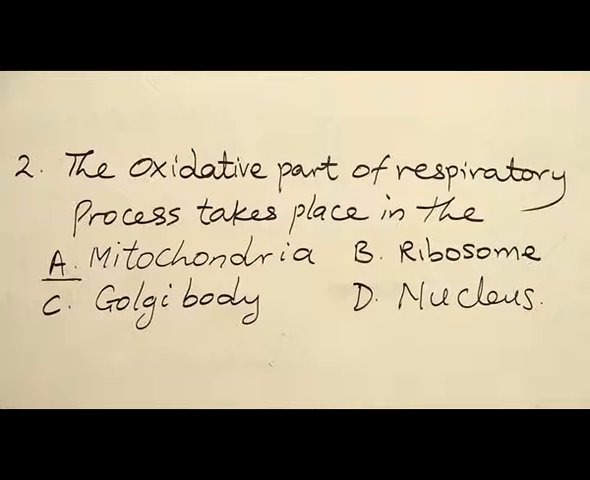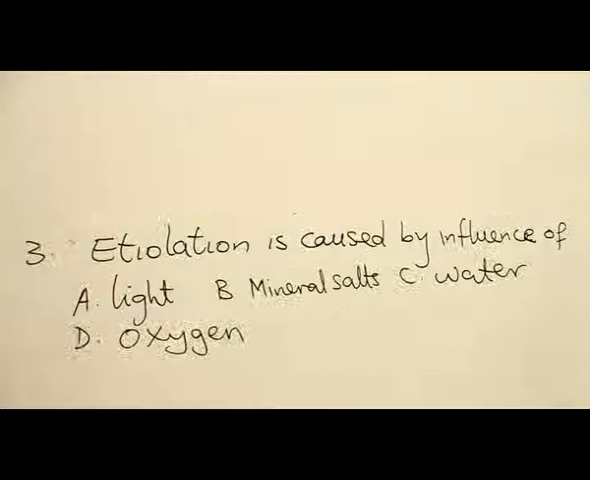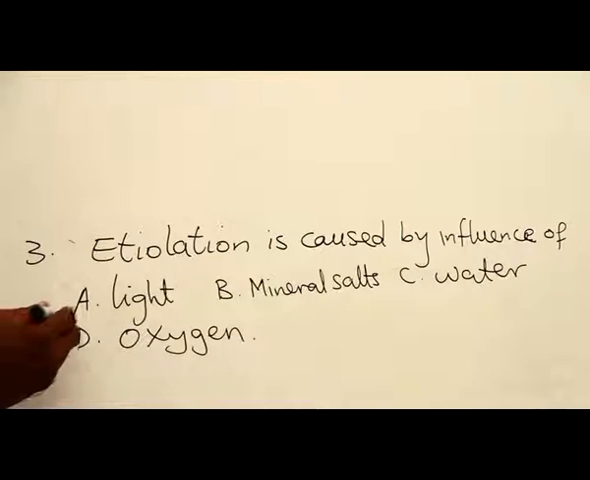So answer is A. Number 3, etiolation is caused by influence of A, light, B, mineral salt, C, water, and D, oxygen. Now, etiolation is when a leaf changes color from green to pink, yellow, or any color. So etiolation is caused by influence of light. Answer is A.